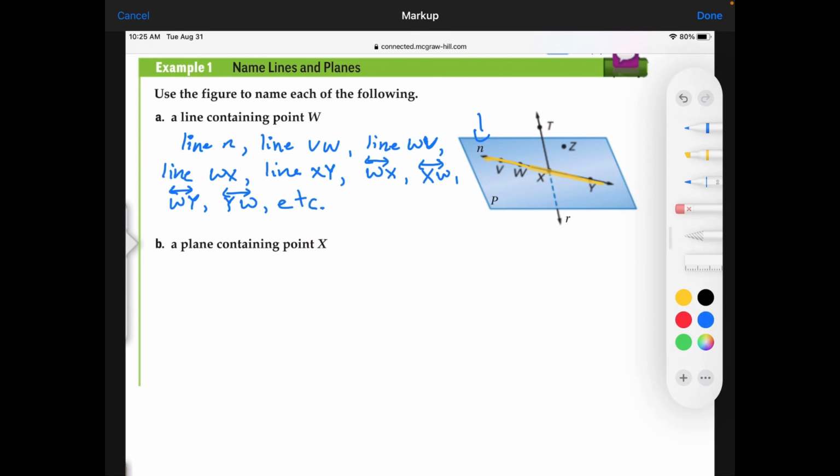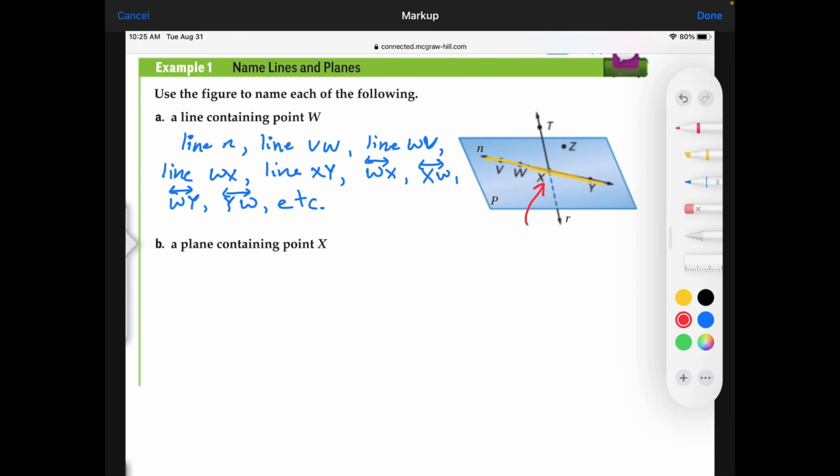All right, so now let's do the next one. Let's name the plane containing point X. Well, point X is obviously on this plane here at the center. So this plane that you see drawn here contains it. There are many different ways of naming planes as well.